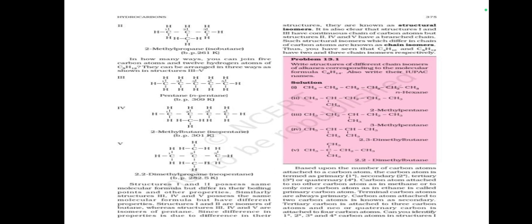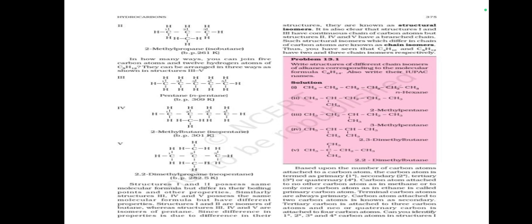Now, it is also clear that structures 1 and 2 have a continuous chain of carbon atoms, but structures 3, 4, and 5 have branched chains. Such structural isomers, which differ in the chain of carbon atoms, are known as chain isomers. Thus, you have seen that C4H10 and C5H12 have two and three chain isomers respectively. Write structures of different chain isomers of alkanes corresponding to the molecular formula C6H14 and also write their IUPAC names.